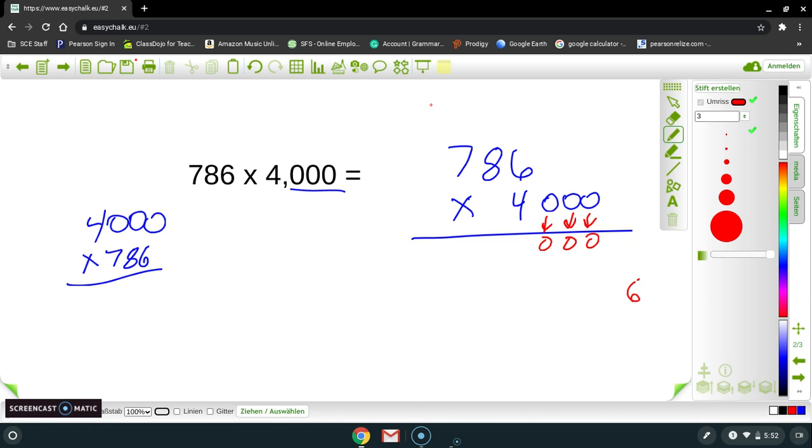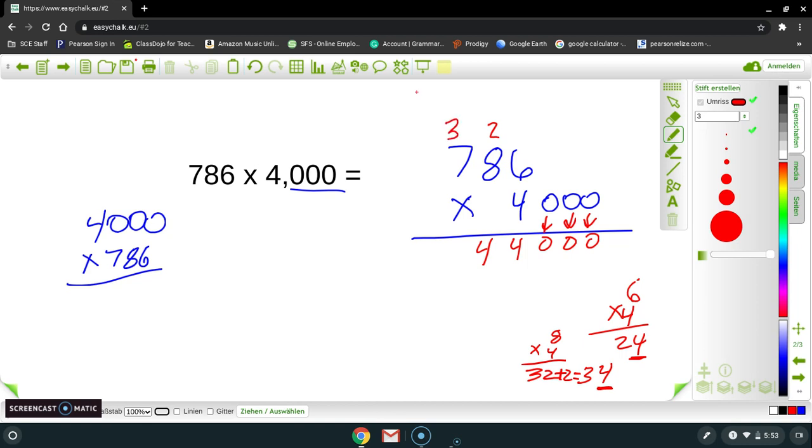So my first one is 6 times 4, which is 24. Again, I can only put my 4 in right now. So I'm going to put my 4, and I'm going to regroup my 2. Then I have to do 8 times 4. Well, 8 times 4 is 32, but I have my 2 that I regrouped, so I have to add 2 to it. What's 32 plus 2? It's 34, but I only have one spot for it, so I'm going to put the 4 of my 34 underneath the 8, and then I'm going to bring my 3 up top.